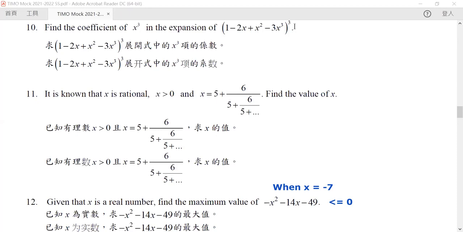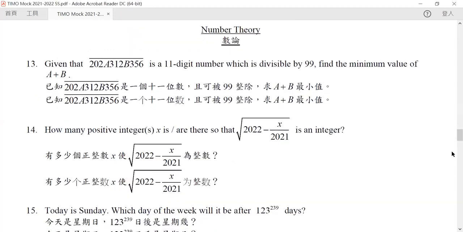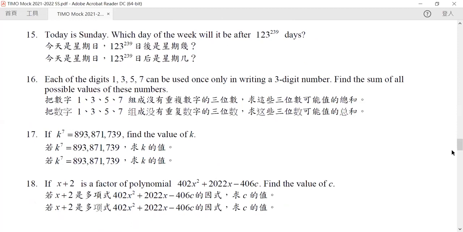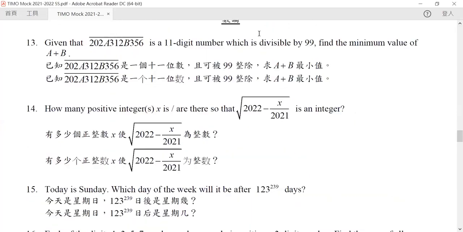Okay, now let's go to our next question, question 15: today is Sunday, which day will it be after this date? Again, it is the same. What's the answer of question 13? Question 13 is equal to 12, right? If it needs to be divisible by 9, the possible values of a plus b can only be 3 or 12.